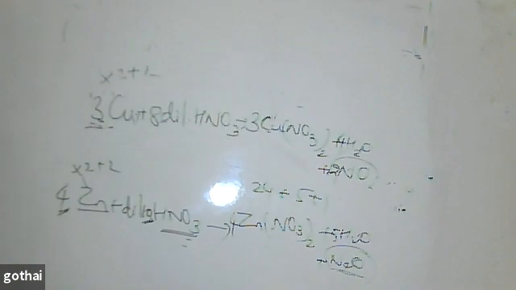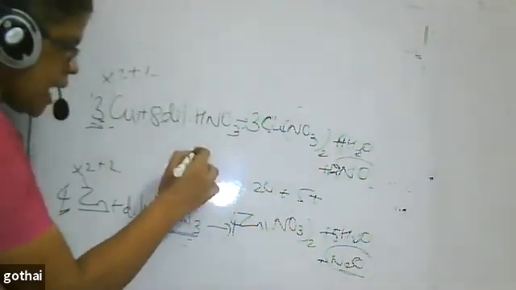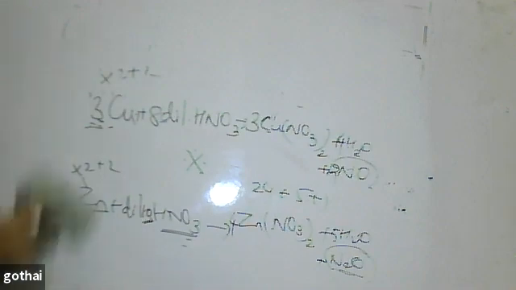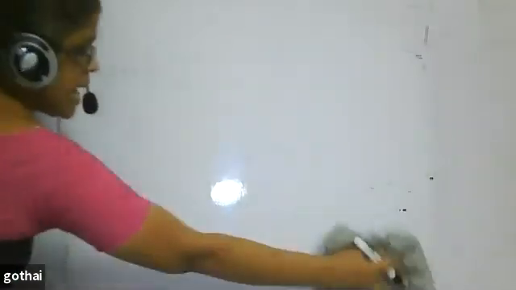Any doubt regarding this? Questions will be asked for complete reactions, because in most of the D and F block and P block, phosphorus, most of the chemical reactions have been removed. So you have to concentrate more on these chemical reactions, which are often asked. Keep that in mind. Shall I pass on? I'm passing on. Next, how it reacts with concentrated nitric acid.